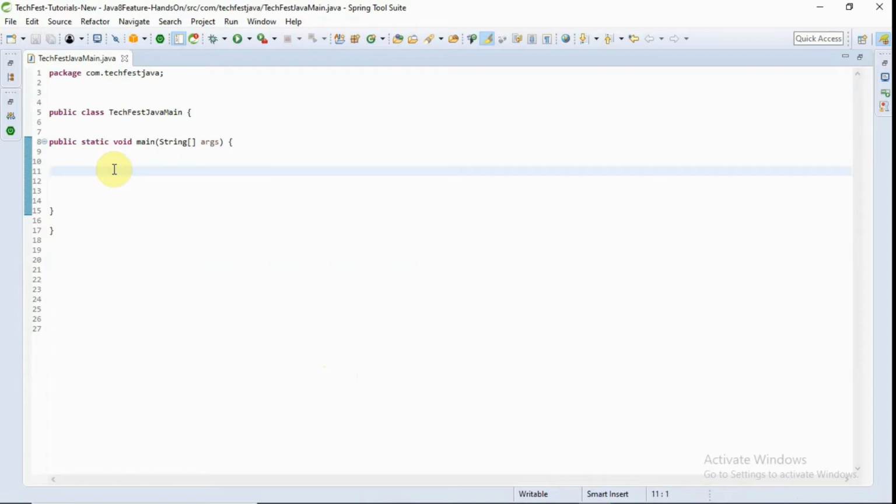What is Lambda Expression and why was it introduced in Java 8? Basically, in Java 8, a feature called functional interface was introduced. So Lambda expression is nothing but the implementation of the abstract method defined in a functional interface.